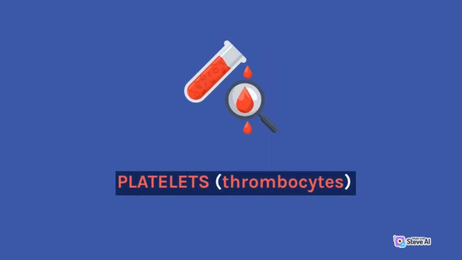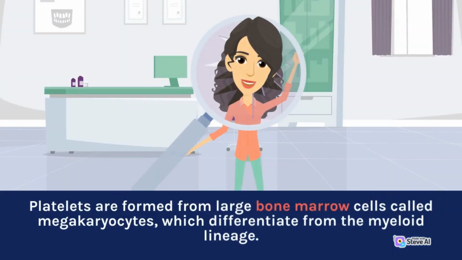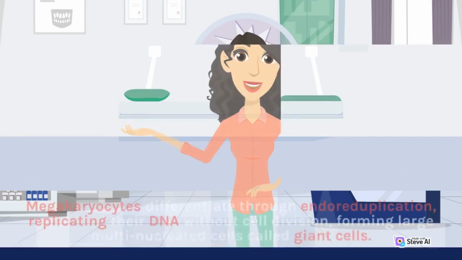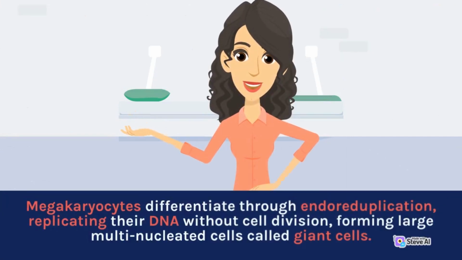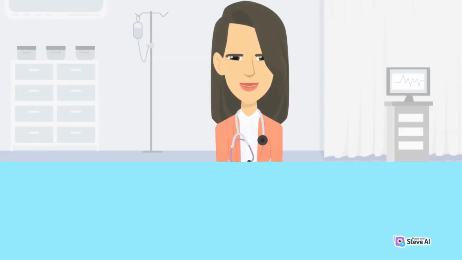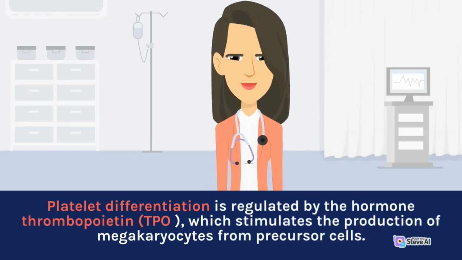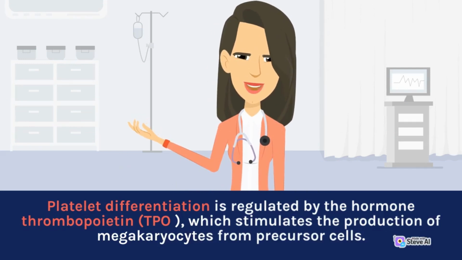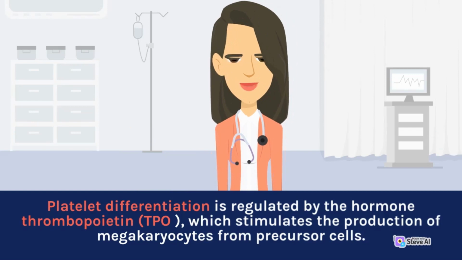Platelets, thrombocytes. Platelets are formed from large bone marrow cells called megakaryocytes, which differentiate from the myeloid lineage. Megakaryocytes differentiate through endoreduplication, replicating their DNA without cell division, forming large multinucleated cells called giant cells. These cells then release cytoplasmic fragments, which become platelets. Platelet differentiation is regulated by the hormone thrombopoietin, TPO, which stimulates the production of megakaryocytes from precursor cells.